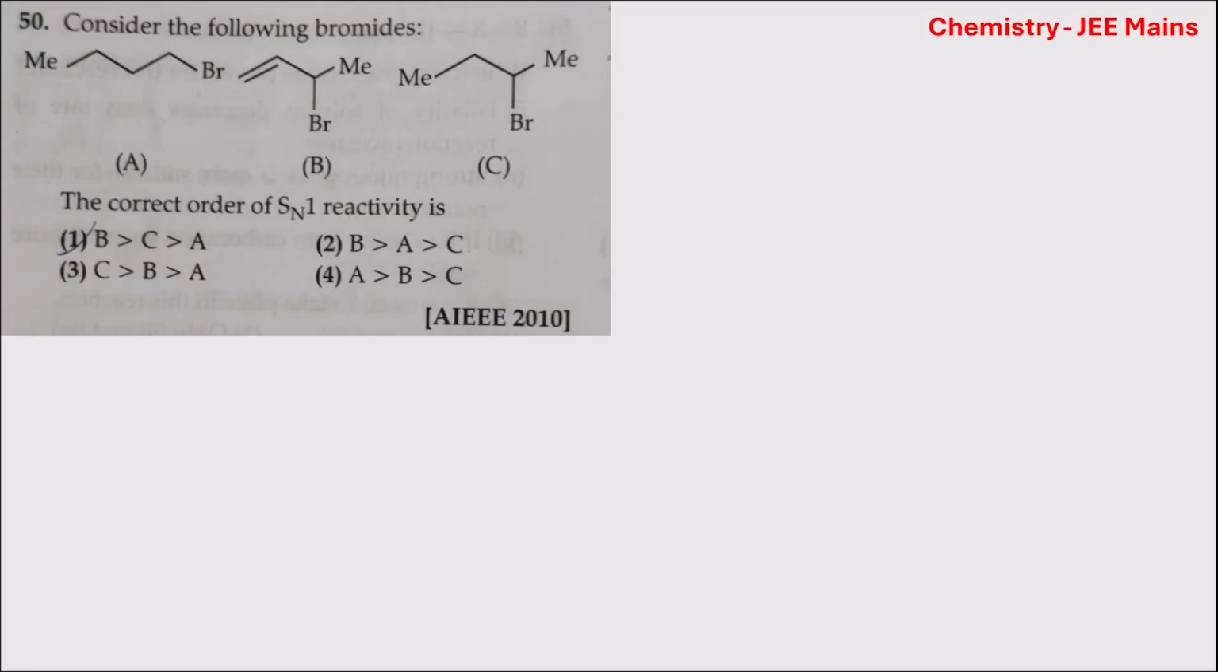Consider the following bromides. Again, the correct order of SN1 reactivity has to be seen. So if this carbon-bromine bond breaks, then there is a positive charge on this carbon. Now this positively charged carbon is bonded to two other carbons, so it is a secondary carbocation.